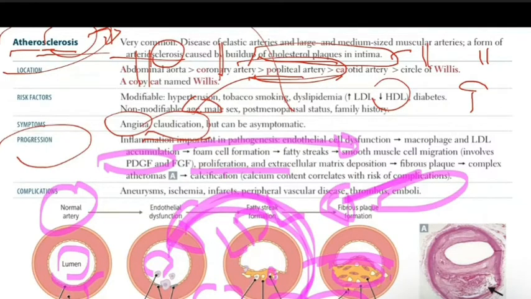You'll have atheroma, which is a clot. Now, also you could have calcifications.